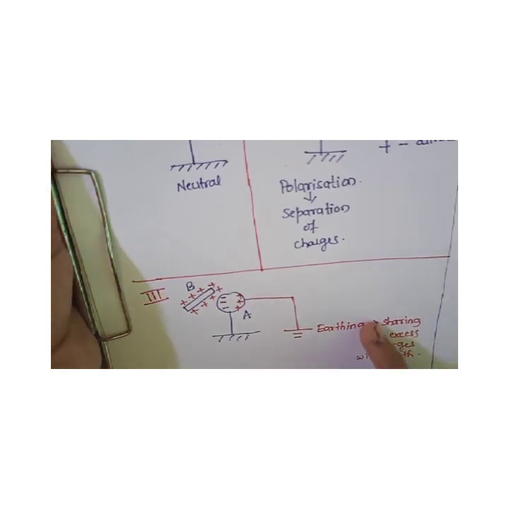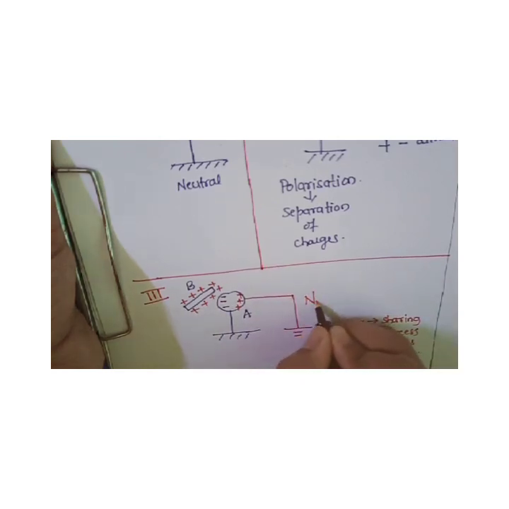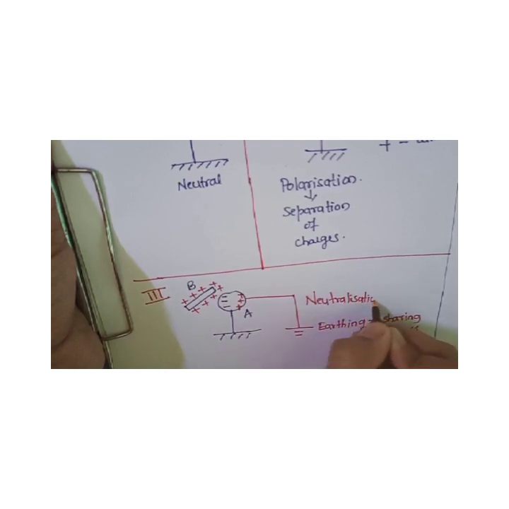So the positively charged end surface of body A is earthed. All these charges go to the earth and get neutralized. So here neutralization is taking place.